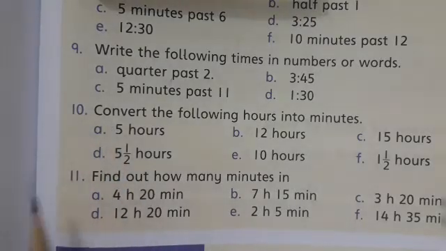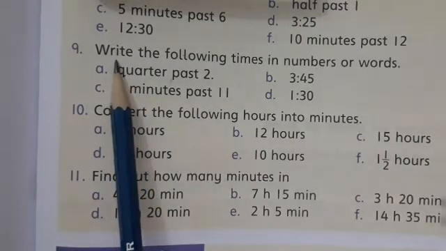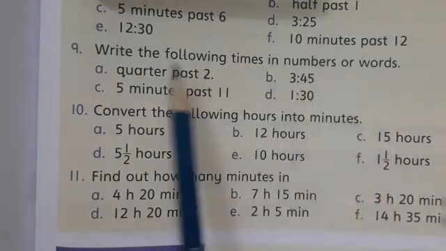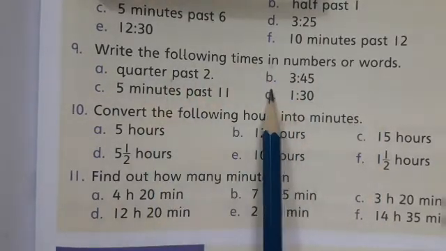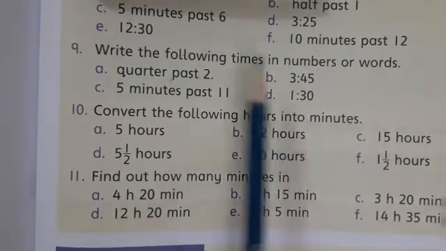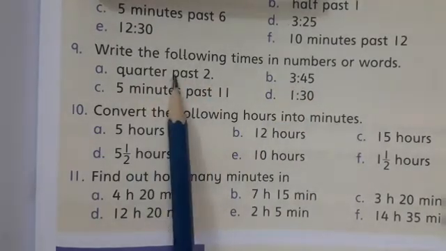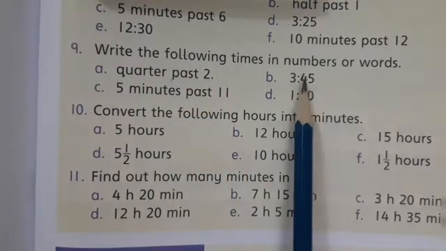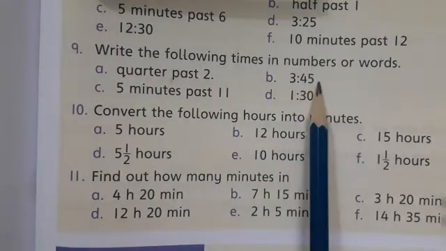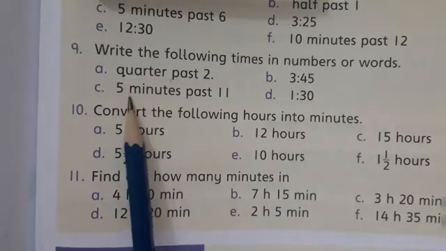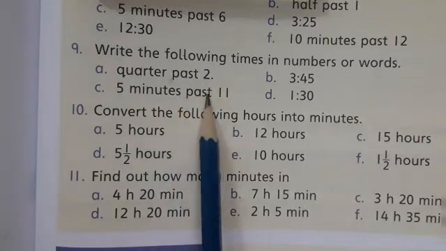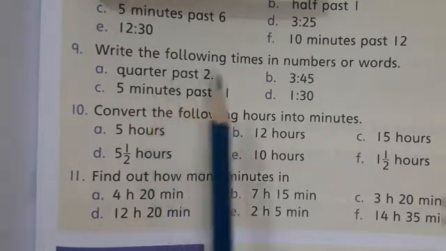Students, open your book page number 173. Question number 9. Write the following times in numbers or words. Means these questions are written in numbers or words. For example, A part is written in words, we will write it in numbers. B part is written in numbers, we will write it in words. In the same way, C part is written in words, and we will write it in numbers. Okay, let's start.